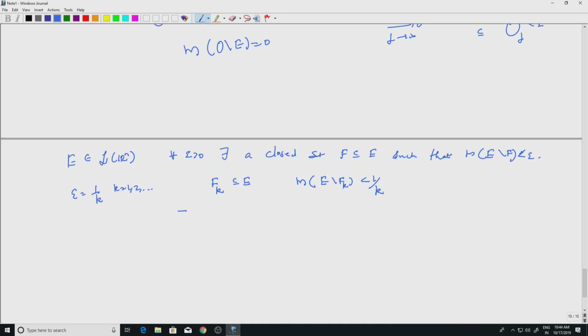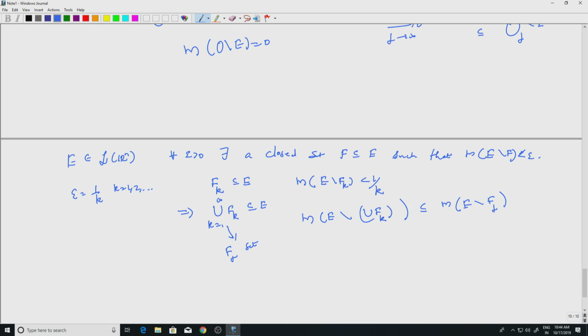And of course, this is the same proof. Because of this, the union of F_k is also contained in E, and this is an F sigma set. And the measure of E minus the union of F_k is less than or equal to the measure of E minus any one of them, right.